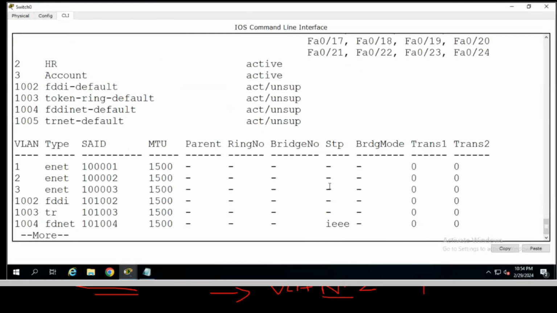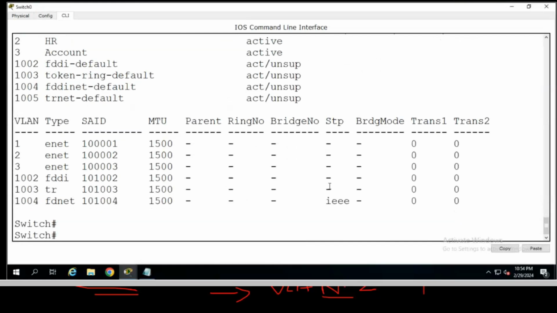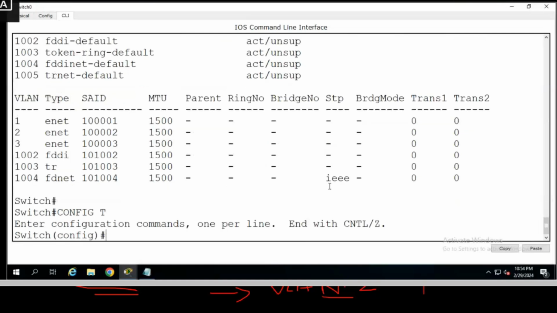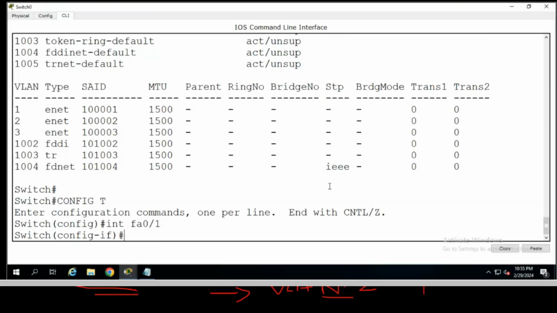For adding, you first have to go to config mode. Okay, config t, and then first select the port you want to add. So how can we select it? For that you can write interface, or otherwise you can also type int only. Right, int means interface, space, and the number. My first port number is FA0/1. You have to type it exactly and then enter. Right. So now it is selected. Now here you can see config-if. If means interface is selected.